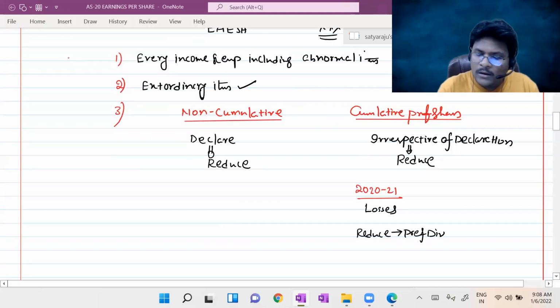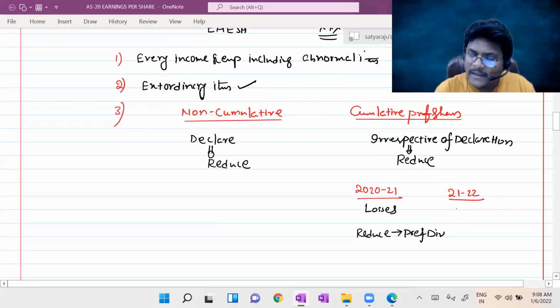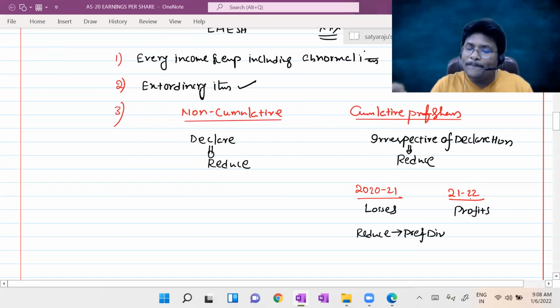Now, coming to the year 21-22, the company is ending with profits. Now in 21-22, the company will pay. I'm talking about the payment of the dividend. The company will pay the dividend related to 2021 plus the dividend related to 21-22 as well.